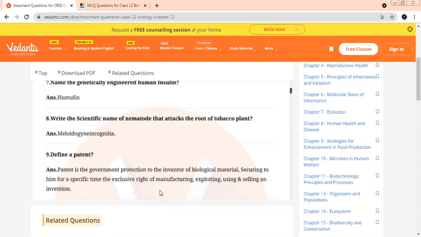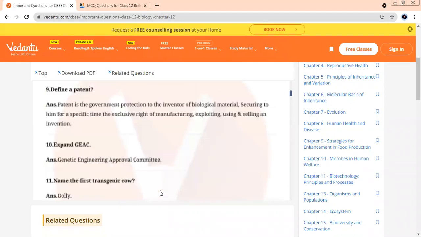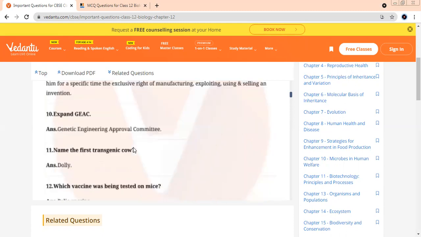Supposing I discover something, then only I have the right to manufacture it, exploit it for my use and sell it in the market. So I'll say I have got a patent of this stuff. Expand GEAC. This we had done. Full form of GEAC. Genetic Engineering Approval Committee. So this we just did.